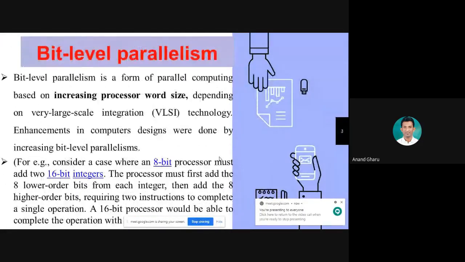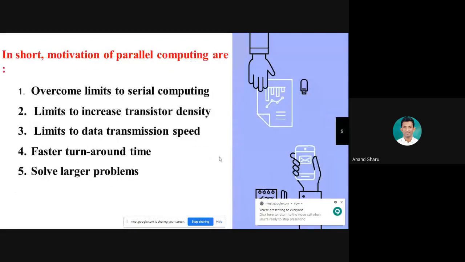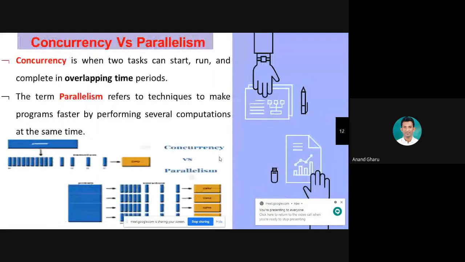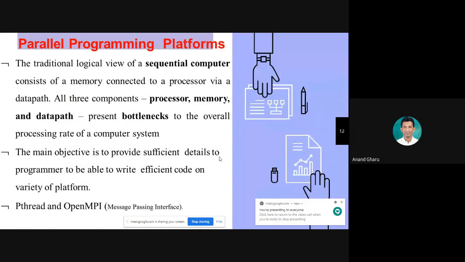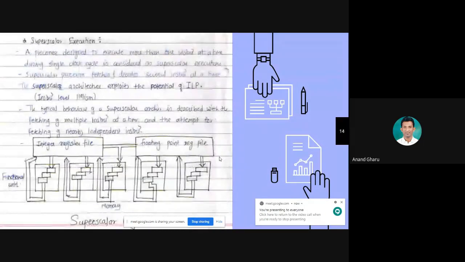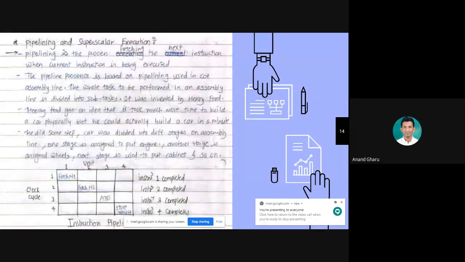The superscalar architecture we have already seen. That is superscalar execution. In superscalar architecture, superscalar execution is done. You can see this slide. I have already completed pipelining and superscalar execution. In pipelining, there is only a single pipeline, and in an interleaved manner it executes the instructions.